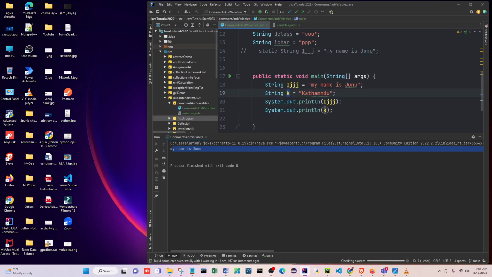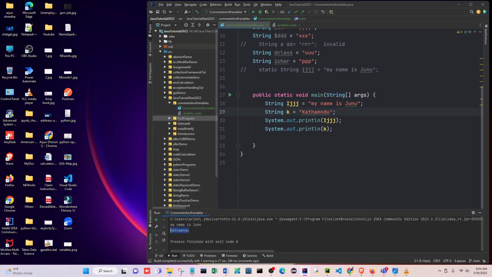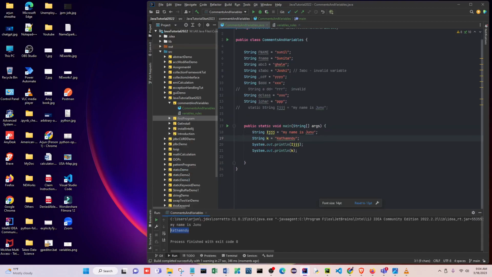So that's why. A variable, in other words, is a container of your string. Right now here, a variable is one kind of container, right? So now see, when you put k here, it prints here, right? So I said what a variable is and how to do that, right? And then we have another variable.